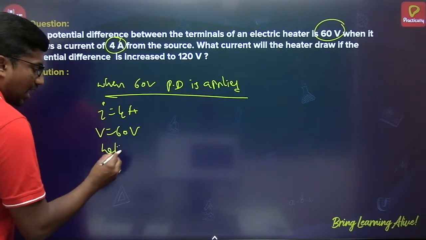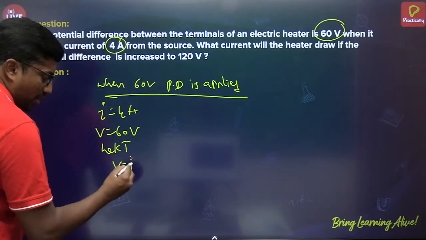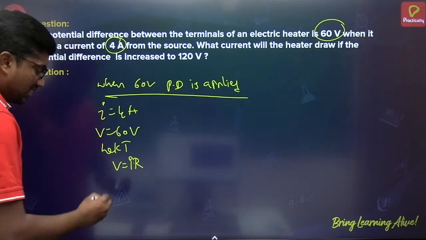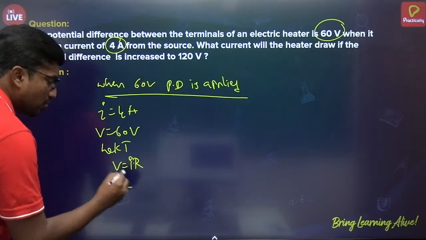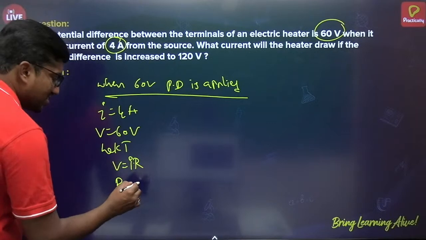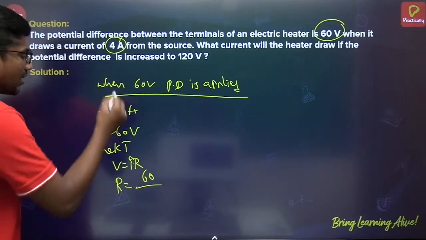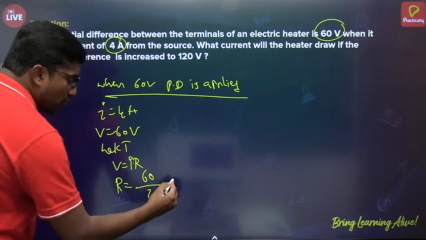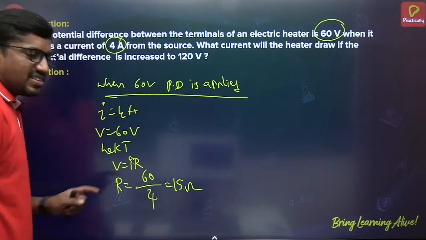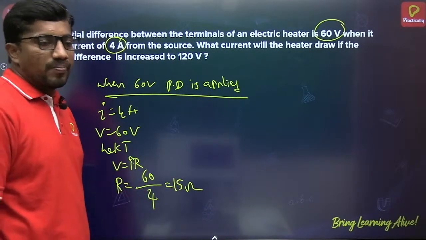We know that according to Ohm's law, V is equal to IR, and R I am calculating using this data. V value is 60 and I value is 4, 60 by 4, four fifteens are 60. So the resistance of the heater is 15 ohm.